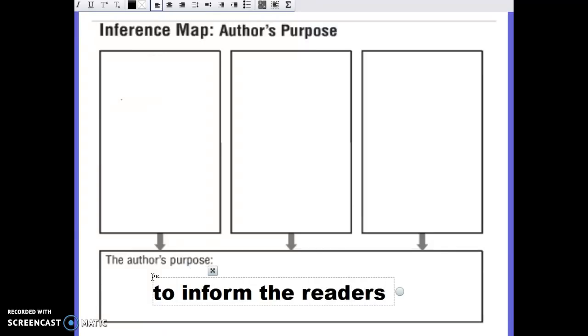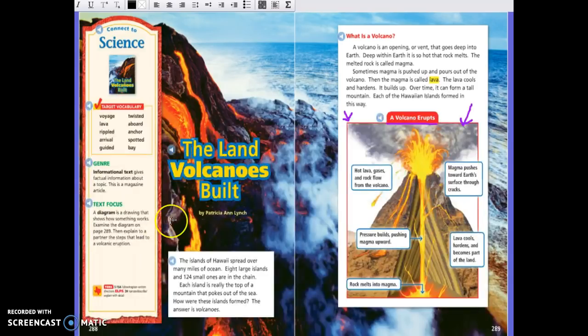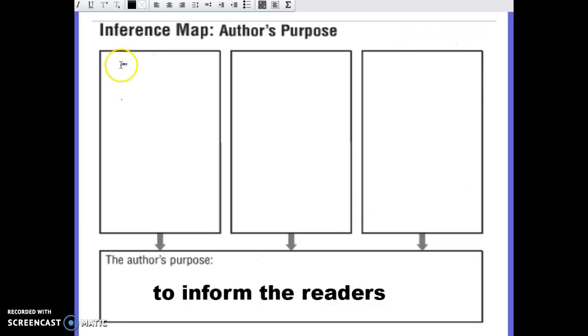Okay. Now, I have to come up with evidence, though. What can I put in these boxes up here that's my proof? How do I know the author's purpose was to inform? Okay, so what facts did we learn? What information did you learn from reading this? I learned that the Hawaiian Islands were made from volcanoes. So I'm going to type that in here.